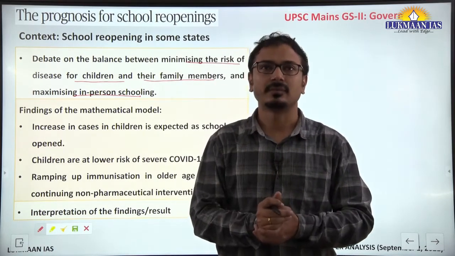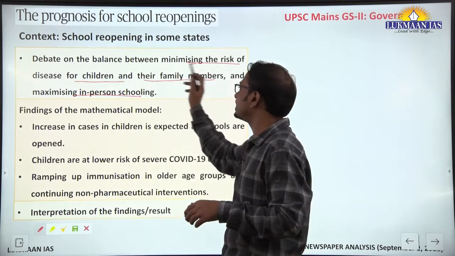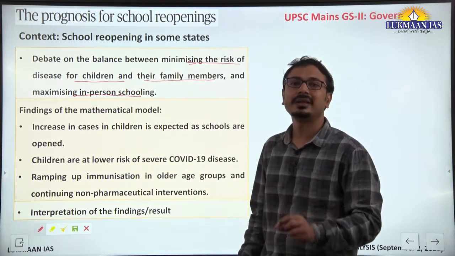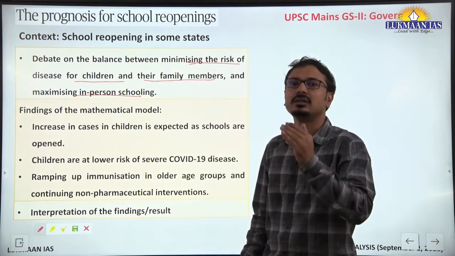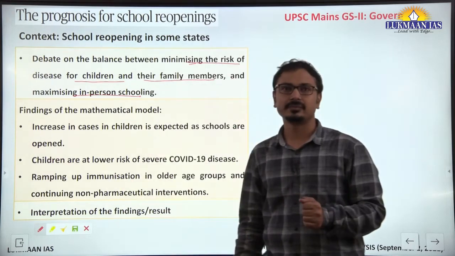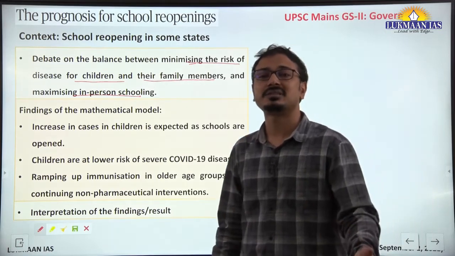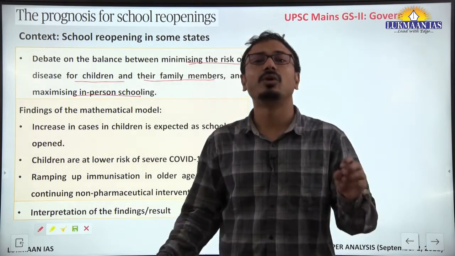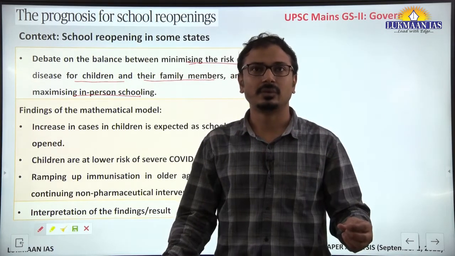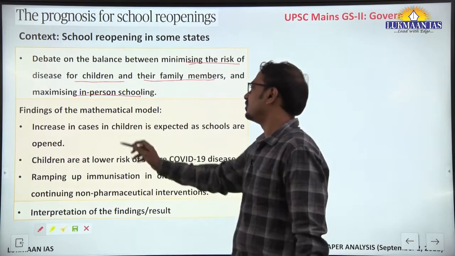So what are the divergent interests? First, minimizing the risk of disease for children and their family members due to reopening of the schools, and on the other hand, we also have to maximize in-person schooling. As we all know, to some extent in-person schooling is more beneficial as compared to online schooling. So this is also important. Now, the findings of the mathematical model.